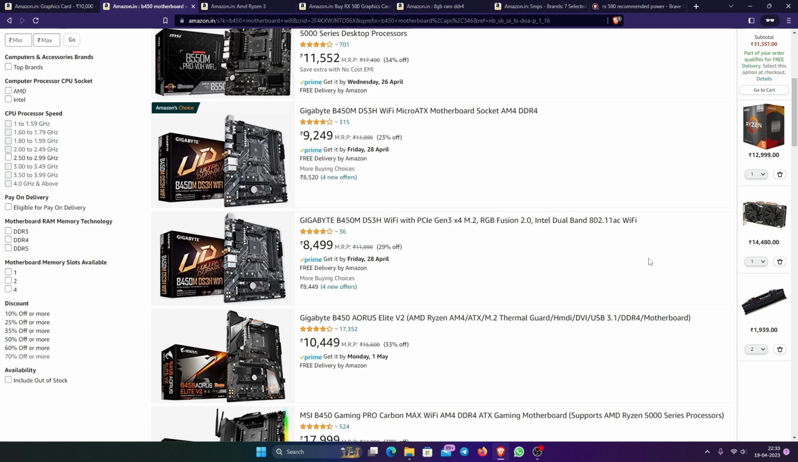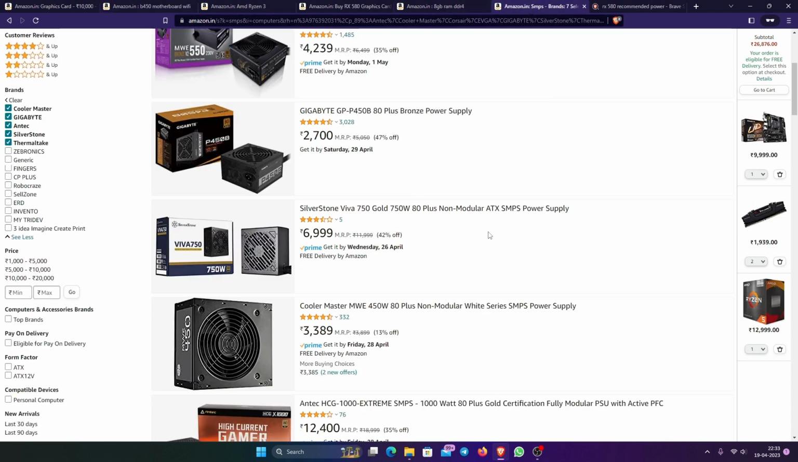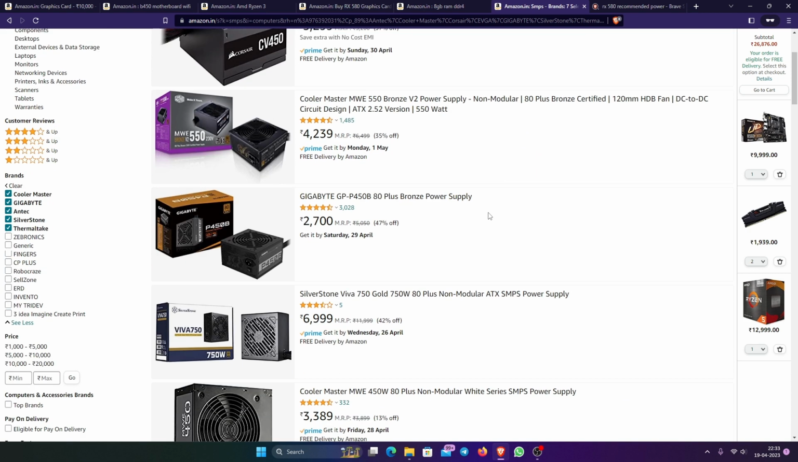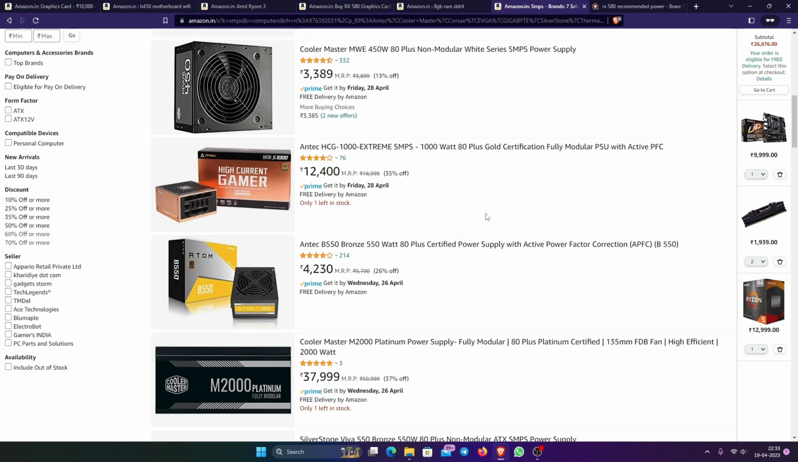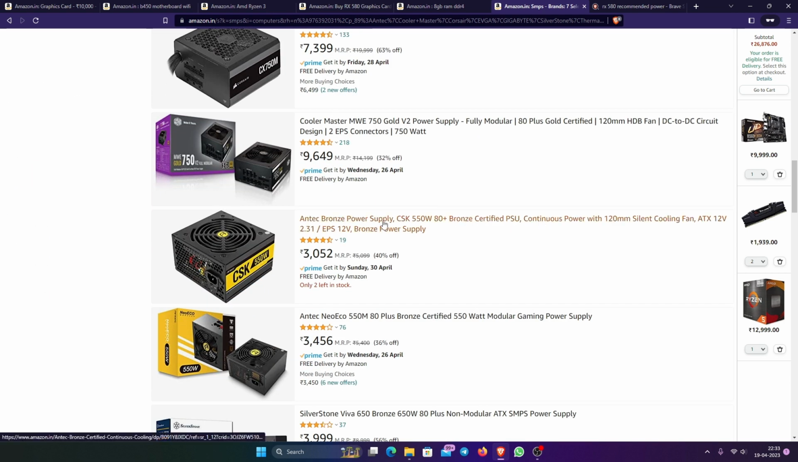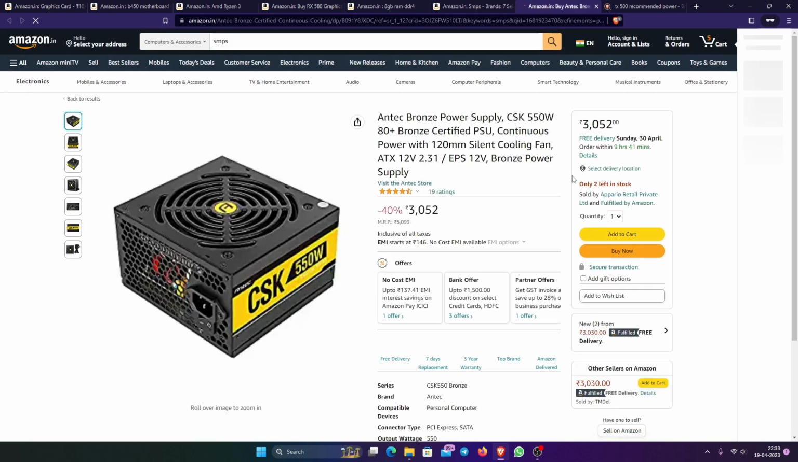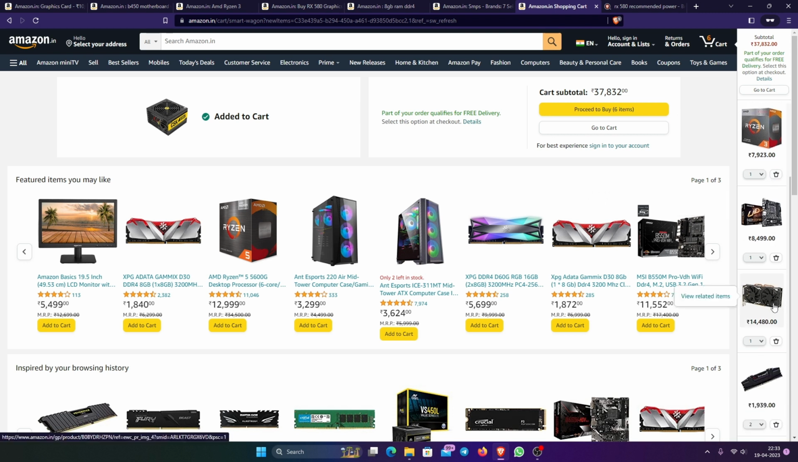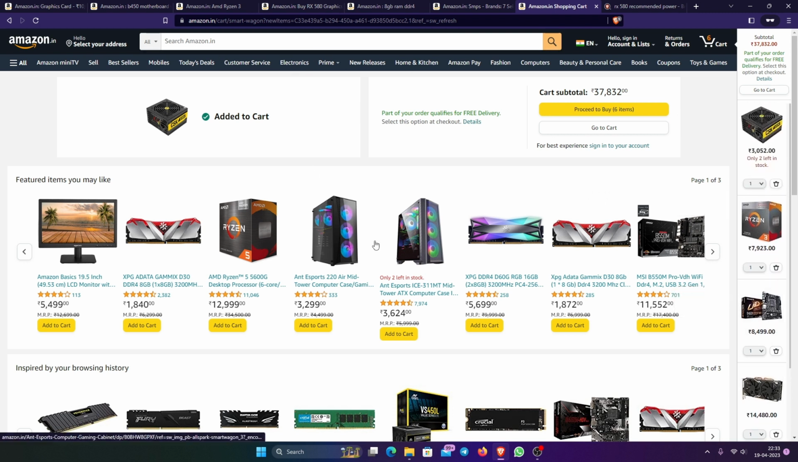SMPS. We can go for 550 watts. 550 is enough, but this one is too costly and we're not going to go for this. Let's go for a cheaper one because it's a budget build. 550, I want to go for this. Antec, yeah. I think this will be the best option. Add to cart. How much is it now? 37.